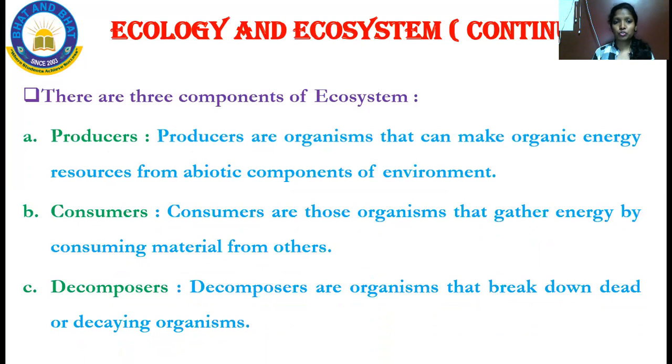When I come to producers, the producers are organisms which can make organic energy from the resources of the abiotic components of the environment. Whatever components are available in the environment, they make use of them and start to make organic energy out of it. Consumers are those organisms that gather energy from different sources. They collect the energy and start consuming all those materials. Decomposers are those organisms which break down the decaying organisms. So this is about the three components in your ecosystem.